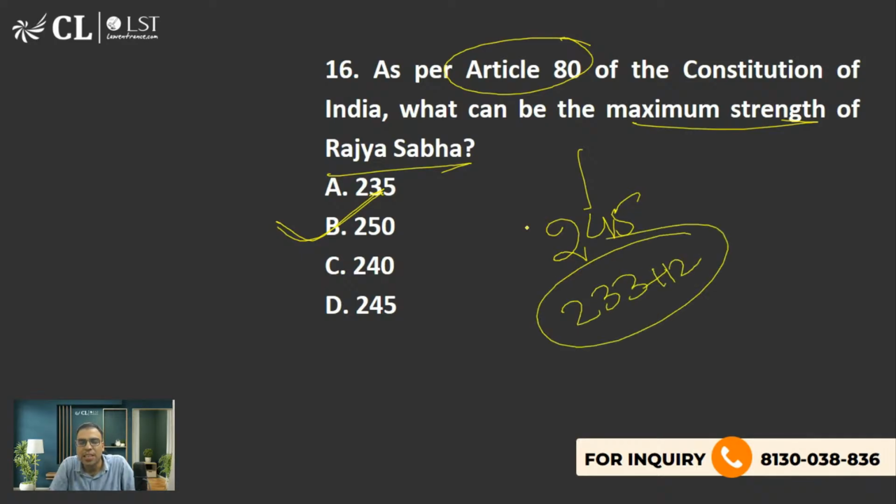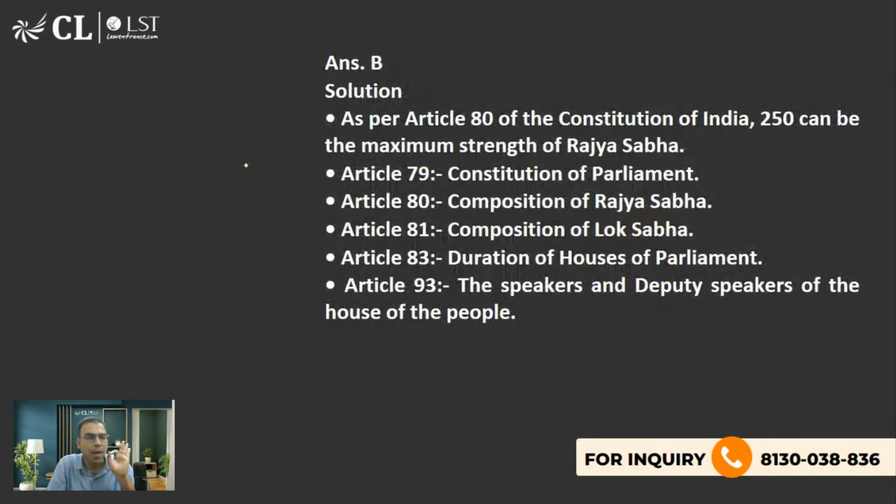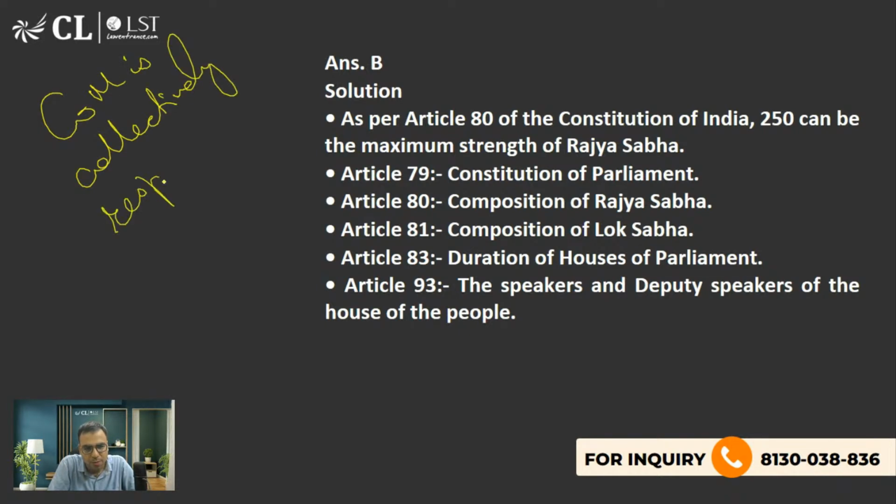Then in that, the last question I asked was about the Council of Ministers. The Council of Ministers is collectively responsible to whom? That was the question. And I had told you that it is somewhere in Article 75.